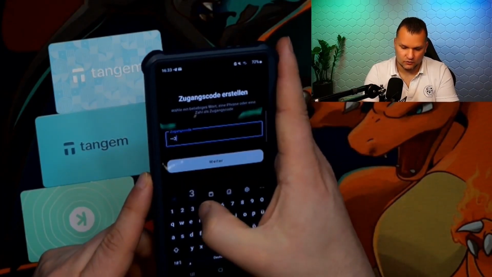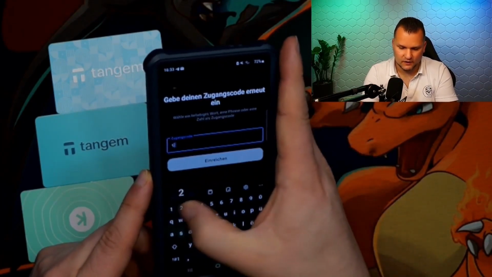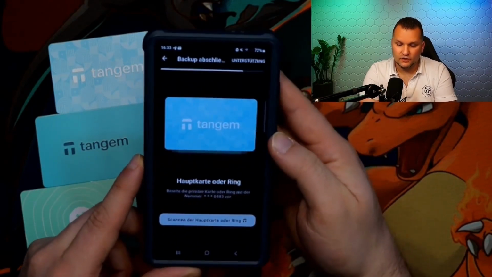Then we complete the backup and need to create an access code. We are doing 1, 2, 3, 4 here now. It doesn't matter. I'll reset them anyway. So 1, 2, 3, 4. And then we need to scan these as well.